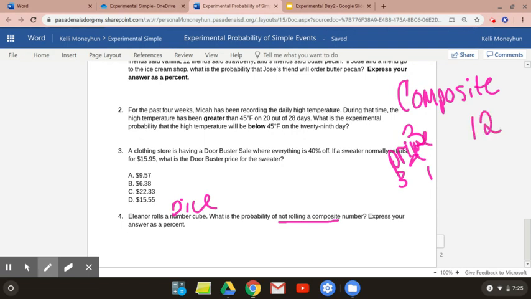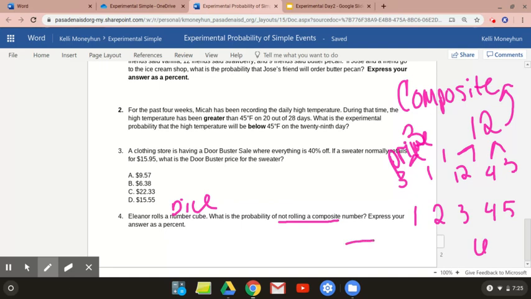Look at 12. 12 has 1 and 12 and also 4 times 3. So it is composite because it has more than 2 factors that can be multiplied together. So on a dice, you need to decide which of these numbers are composite, circle them when you find them, and then set up a probability. The total is 6. Then you're converting that into a decimal and then into a percent. Go ahead and pause and solve that.